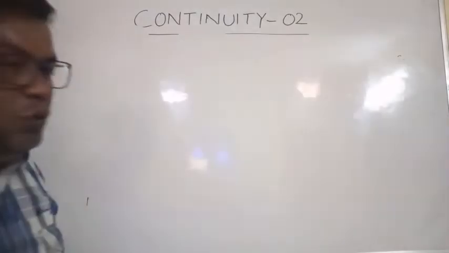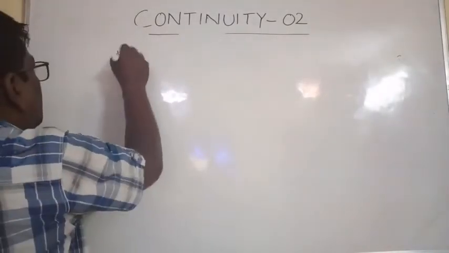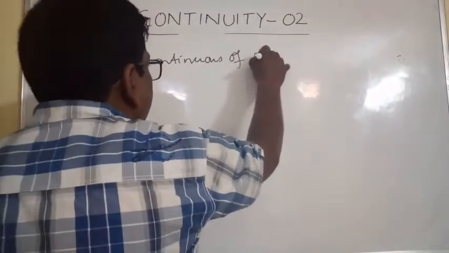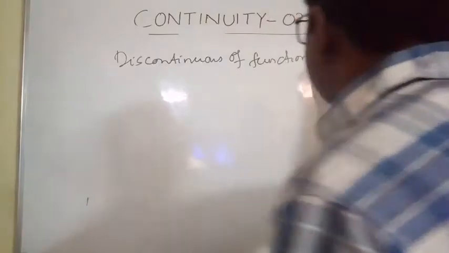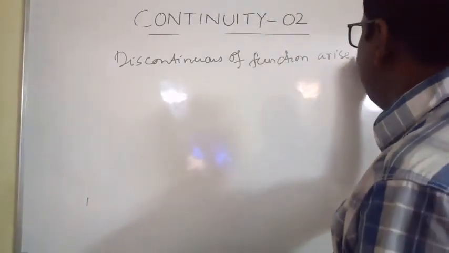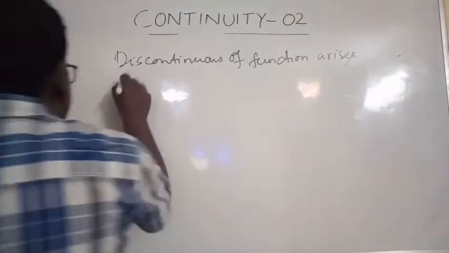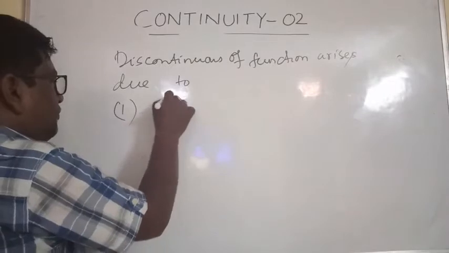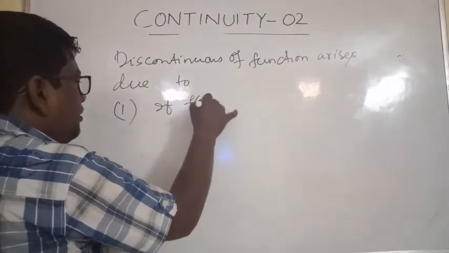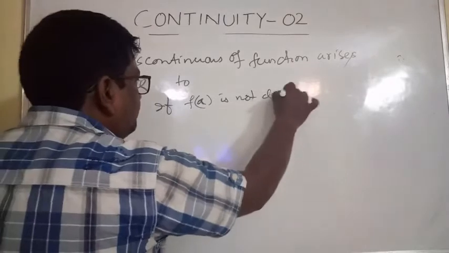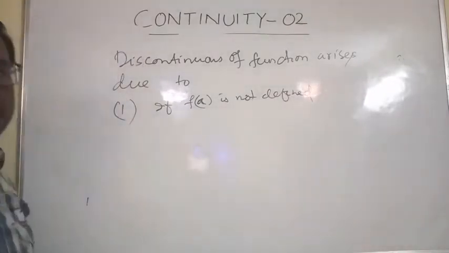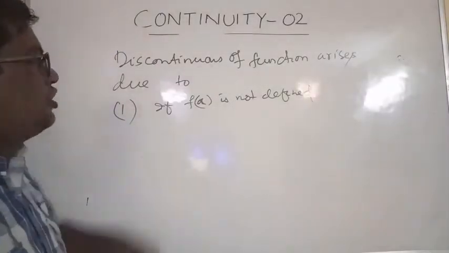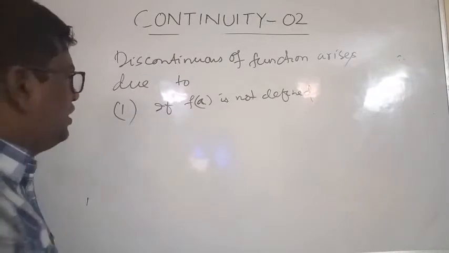Discontinuity of a function arises due to, number 1, if f of a is not defined. Right? Discontinuity of a function arises if f of a is not defined.